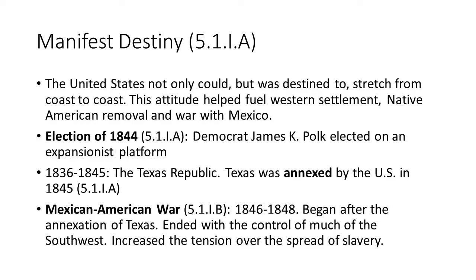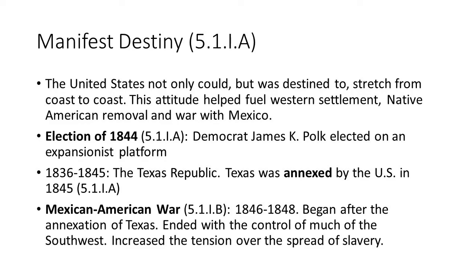So we see issues with Texas are going to be brought up during Andrew Jackson's term. Texas is going to get their independence from Mexico. This was a region that not a lot of Mexicans actually lived in. Most Mexicans lived south of this area. And for a while, they actually encouraged white people to move to Mexico.